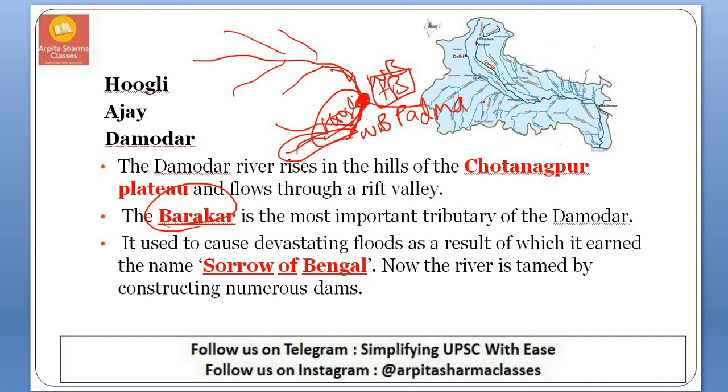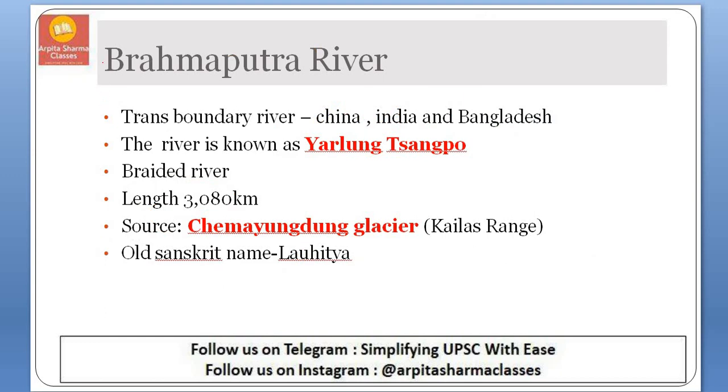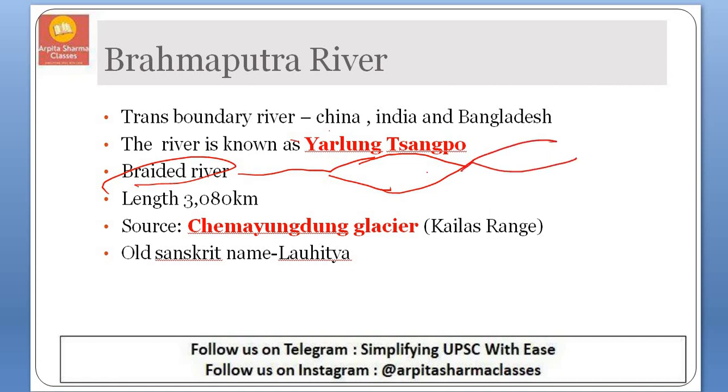Now we'll see Brahmaputra river. Brahmaputra river is one of the transboundary rivers because it flows through China, India and Bangladesh, and this river is also known as Yarlung Tsangpo and it is a braided river. So what is a braided river? When a river flows, it will be divided into two. After flowing some distance, again it will join, again it will divide. So these kinds of riverine islands will be formed. Brahmaputra river is famous for the formation of islands, and that is why it is called a braided river.